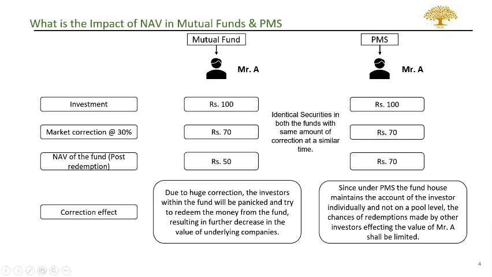Now, in a PMS fund, the investment of Mr. A is maintained separately and independently of the other investors within the fund. This means that the investment decisions of the other investors within the PMS fund would have a lesser impact on the investment of Mr. A. So the investment of 100 would drop down to only 70 due to the market correction, and more or less stay at the 70 level irrespective of what decisions were taken by the other investors within the fund.